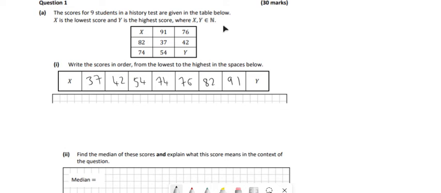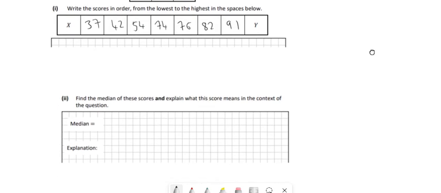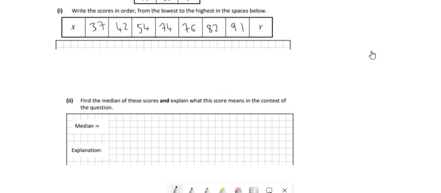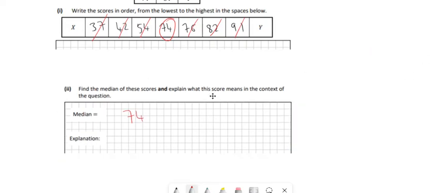That's all you have to do for that part, and then the next part we have to find out the median. So it gives us a hint that median is when you cross off the numbers from left to right. So if you cross off smallest, biggest, next smallest, next biggest, next smallest, next biggest, you get 74 in the middle. That's your answer.